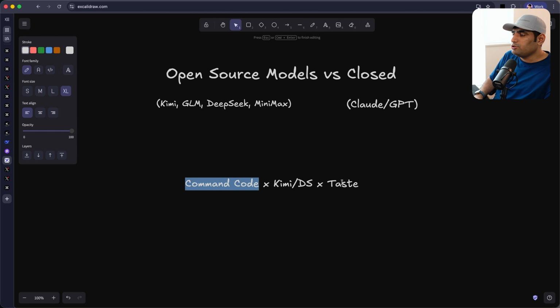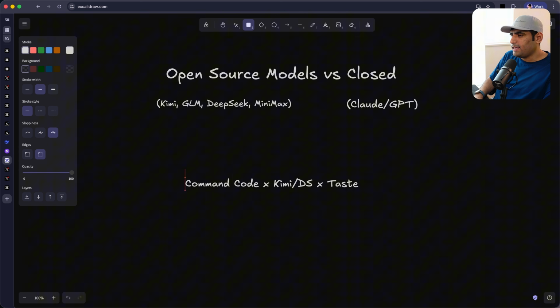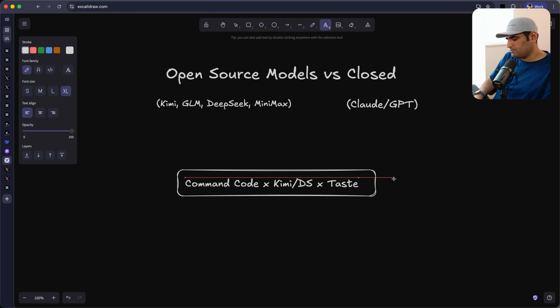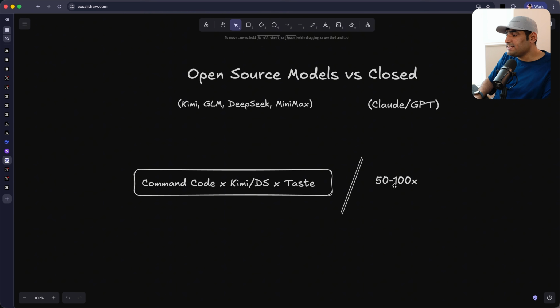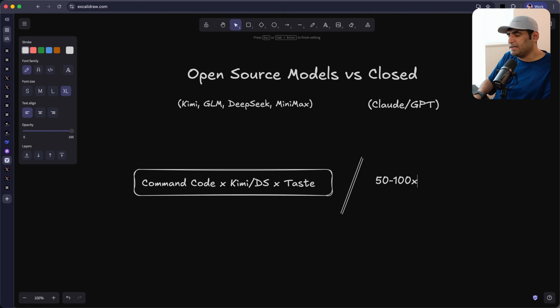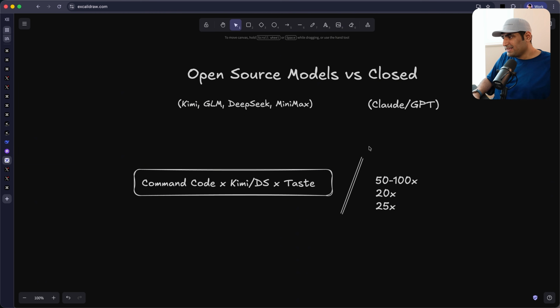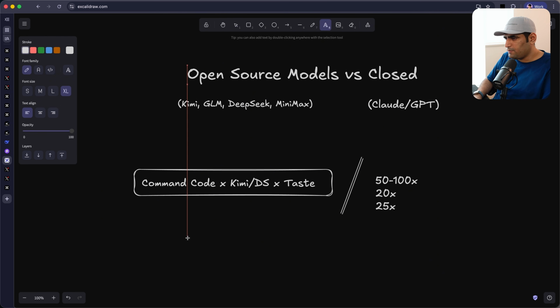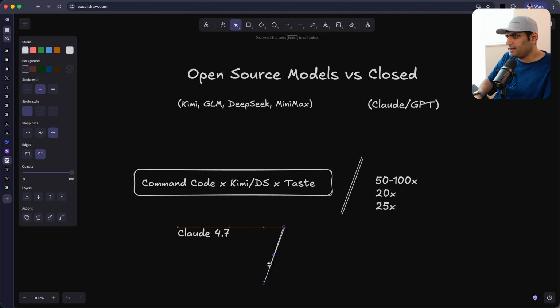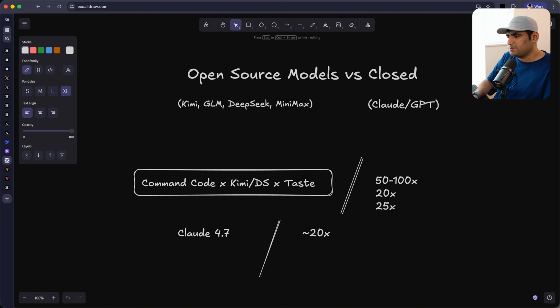Command Code will be able to use your coding tastes with these cheaper models, and this equation will be, I kid you not, at least 50 to 100x cheaper if you are using DeepSeek V4 Flash, or 20 times cheaper if you are using anything like Kimi 2.6 or DeepSeek V4 Pro, and 25 times cheaper on Kimi 2.5 and GLM5 probably, right? This is amazing. These are the same numbers that are being subsidized right now, right? If you are using Claude with their subscription like Claude 4.7, the rough math is roughly exactly this. They are giving you 20 times cheaper cost than API.